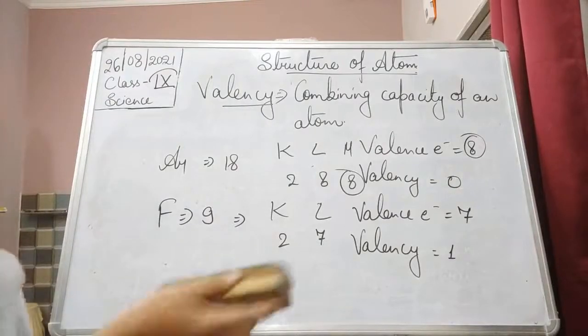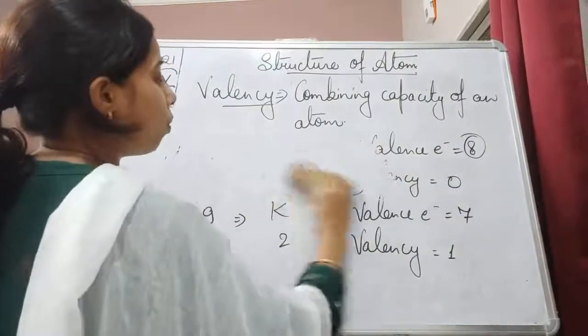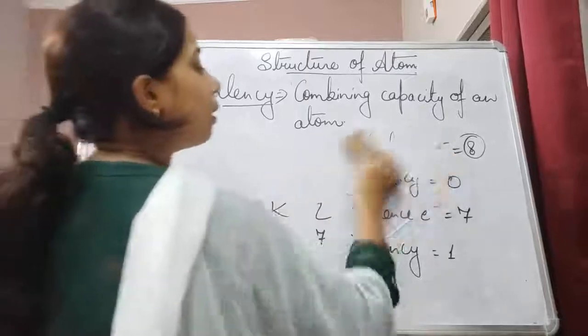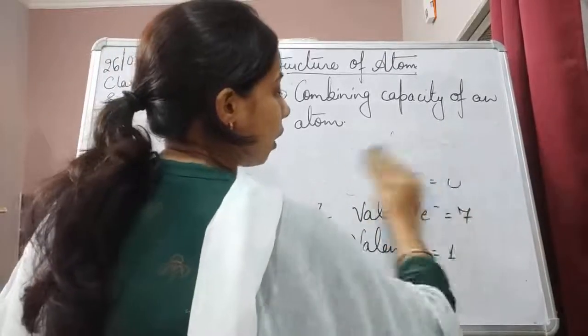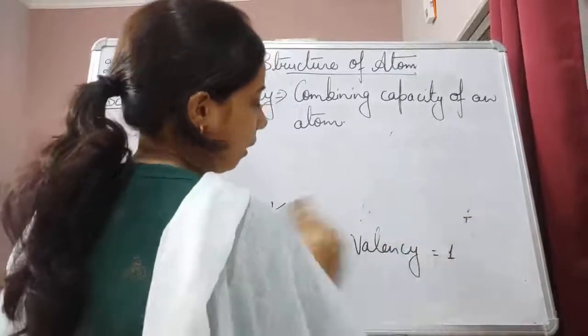We can take a lot of examples, students. Suppose I am starting here with atomic number 1 to 10.